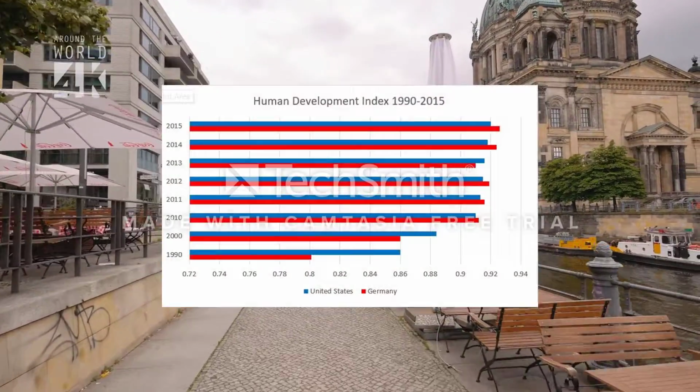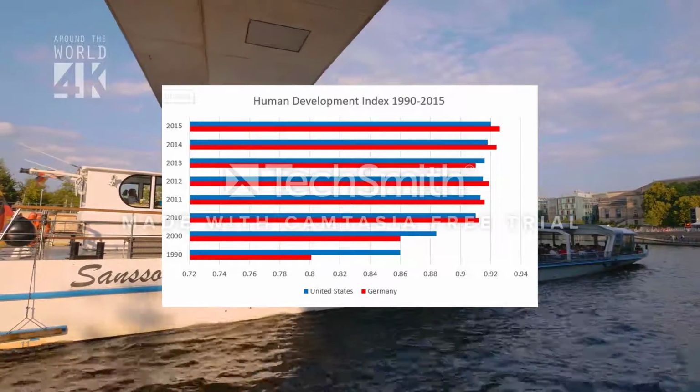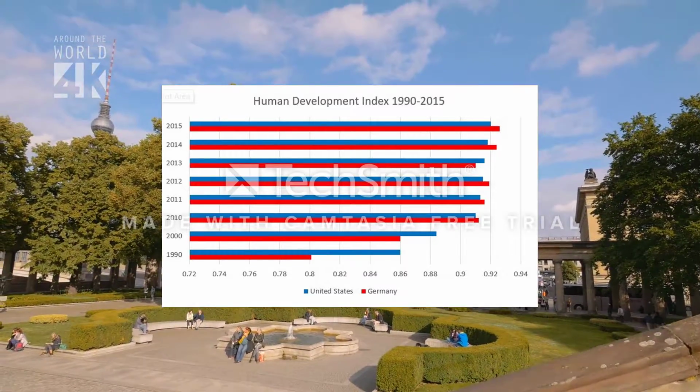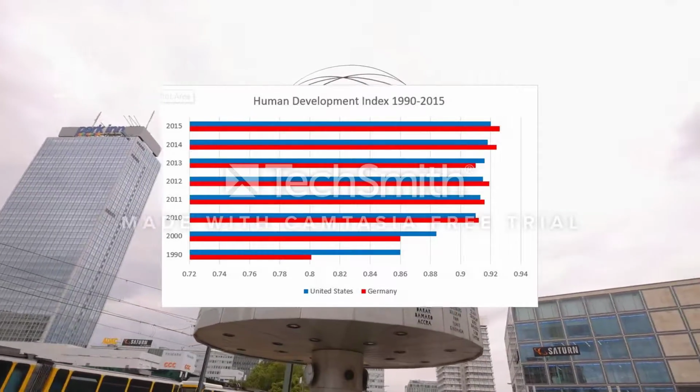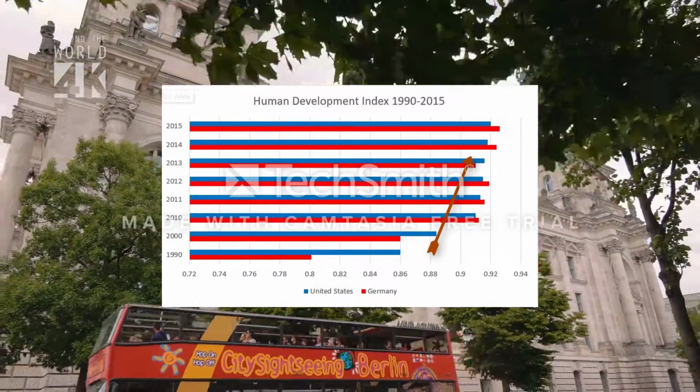According to the Human Development Index from 1990 to 2015, both Germany and the United States have grown, but Germany grew significantly more than the United States from 1990 to 2010. In 2015, Germany was only slightly lower than the United States.